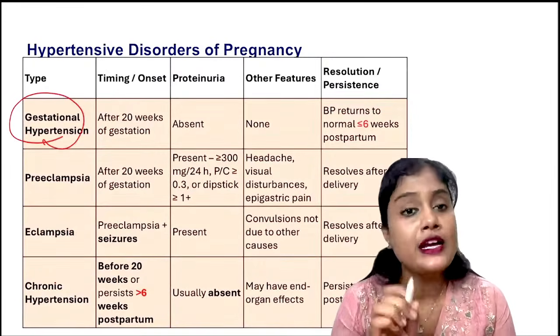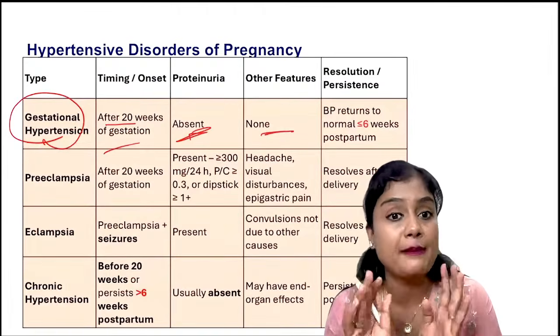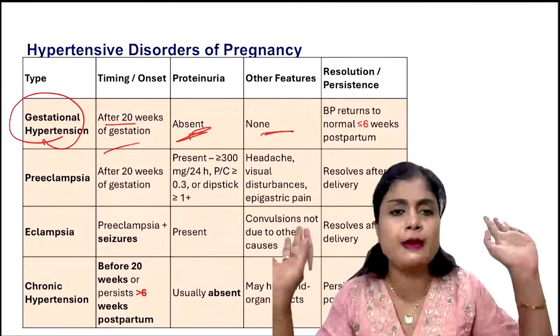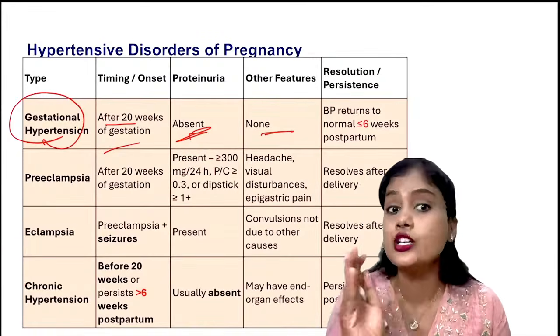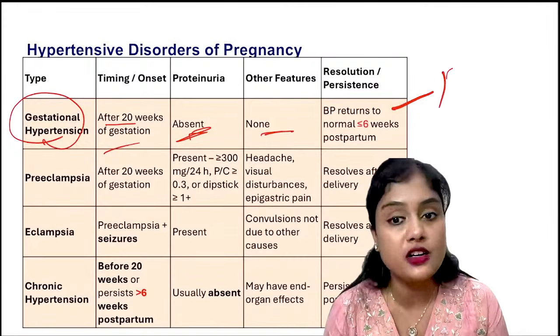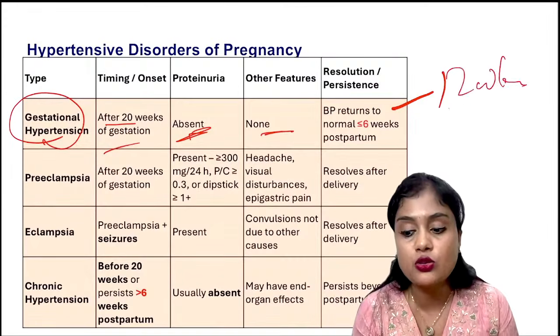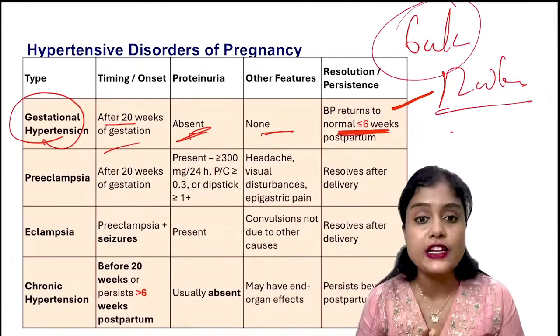Yes, you knew. It is after 20 weeks of gestation, but there is no proteinuria or any other damage to the body. It is just only hypertension. Nothing else is happening. But previously we learned it as BP should return back to normal within 12 weeks. But here it is 6 weeks. Now the recent change is 6 weeks. This is the only change right now. So don't worry, there are not many changes.